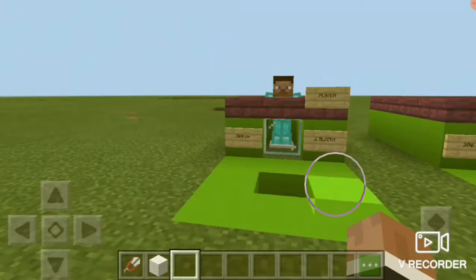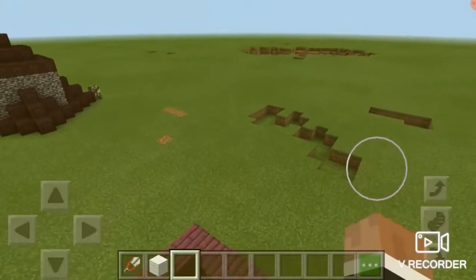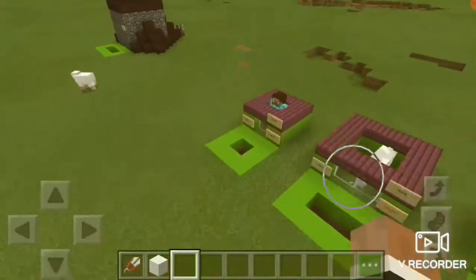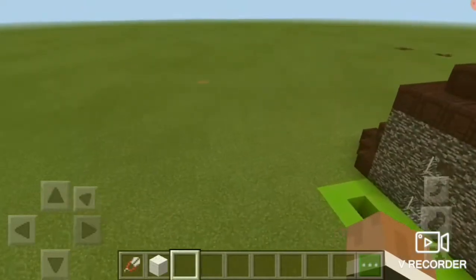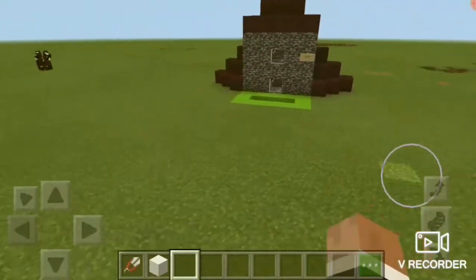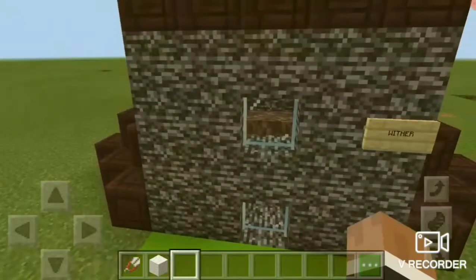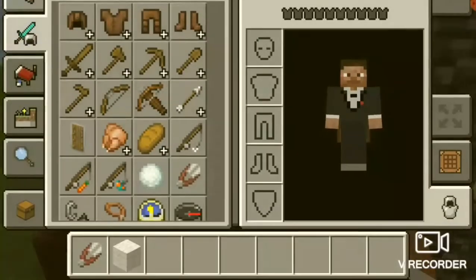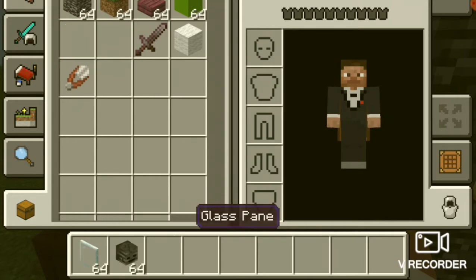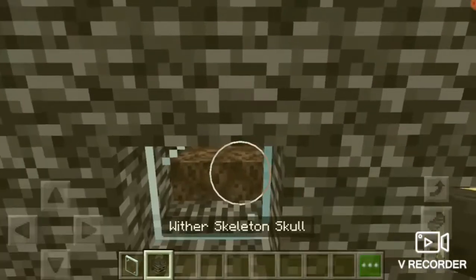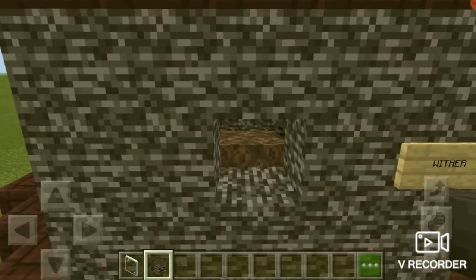Now, this is the past attempt to measure the wither. I just built with lime green concrete around it, and I thought that in creative mode it doesn't attack, and if you want to attempt to do the same, at least in Pocket Edition, even if you're in creative mode, it will still attack, not you, but it will just destroy everything. So this is the moment of truth. I have my wither skull and the glass prepared in my inventory so we can see. I'm so nervous. I decided to actually spawn it after because I was scared that it would destroy everything.